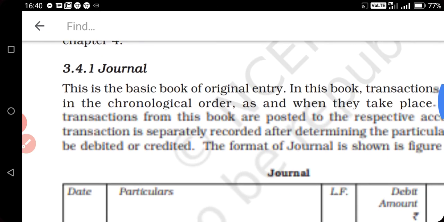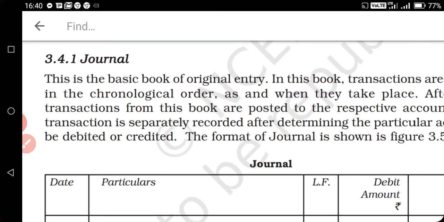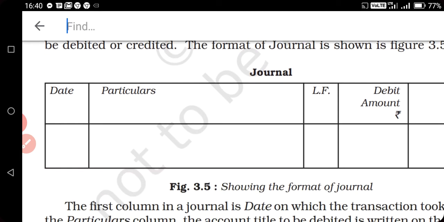Journal is a day book in which we record the transactions date wise and day by day, and it is the systematic first or primary book of the accounting. As per the time period or as per the date or day, we will put the transaction in this book.